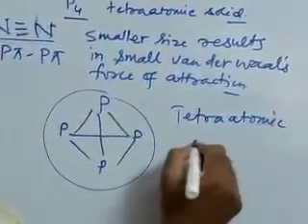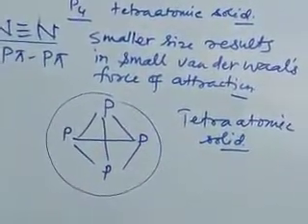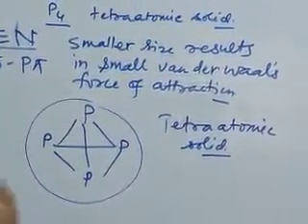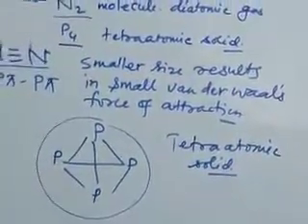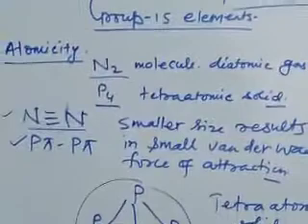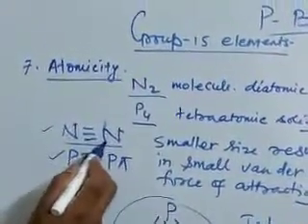So here the question asked is, why does nitrogen exist as a diatomic gas? Another comparative question will be there: nitrogen is a diatomic gas, whereas phosphorus is a tetraatomic solid. Why? We have seen nitrogen forms p-pi bond.